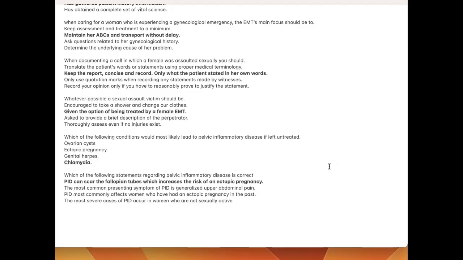Which of the following conditions would most likely lead to pelvic inflammatory disease if left untreated? Chlamydia. Which of the following statements regarding pelvic inflammatory disease is correct? PID can scar the fallopian tubes, which increases the risk of an ectopic pregnancy.